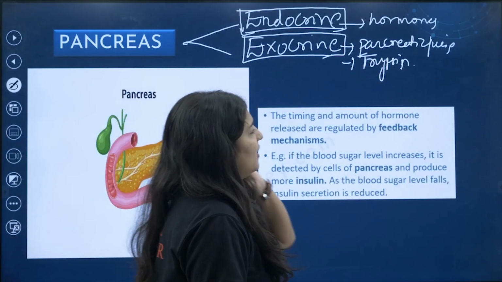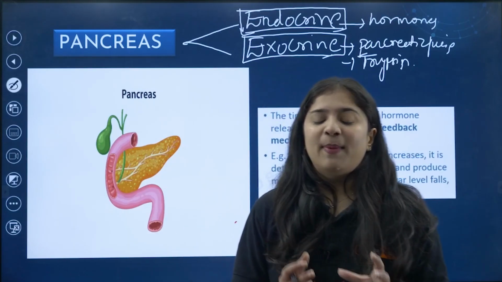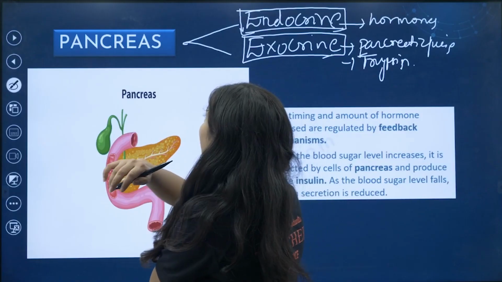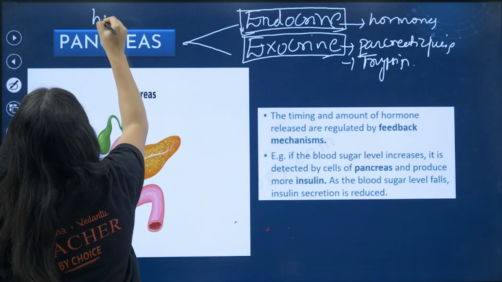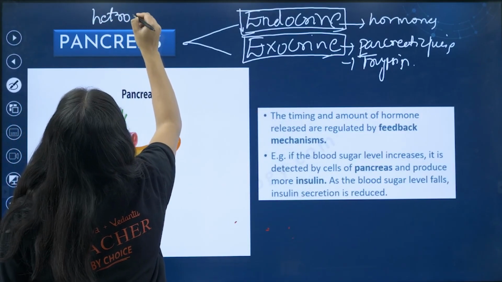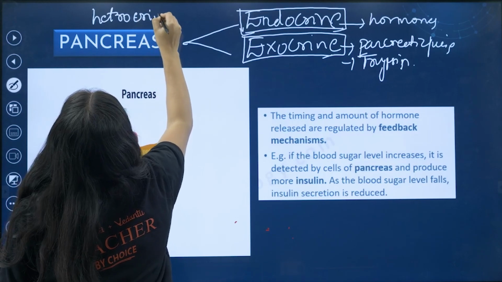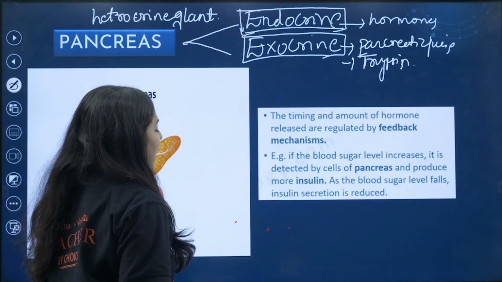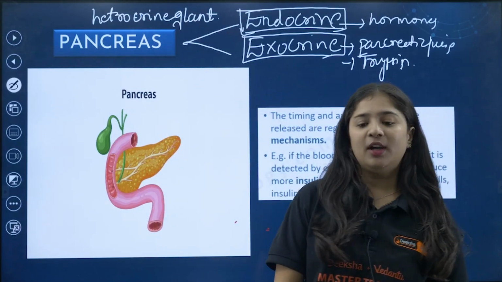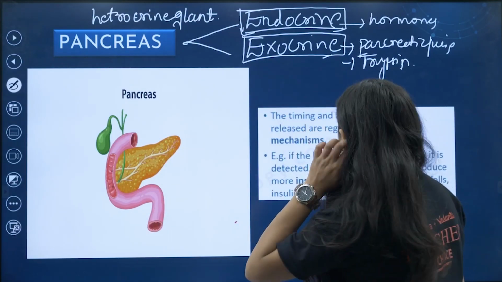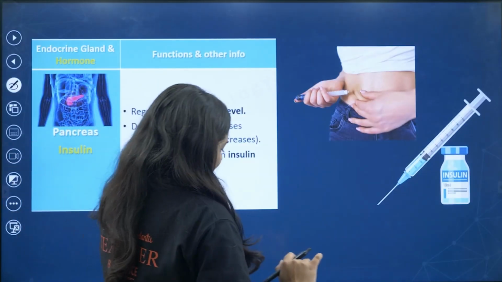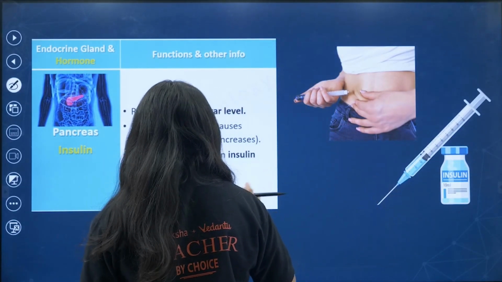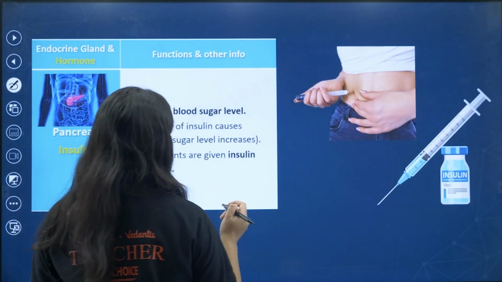Everything is fine, but the pancreas is also called an endocrine gland. Now we will be studying the pancreas in depth. In the pancreas there are two types of cells.